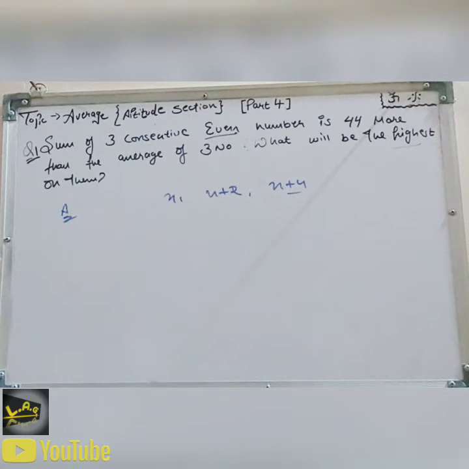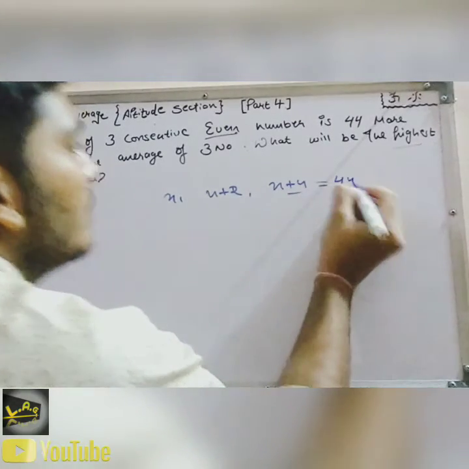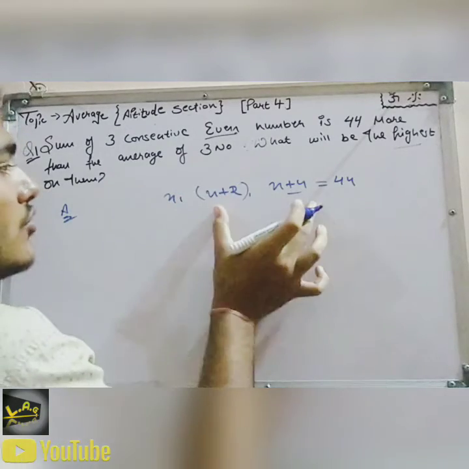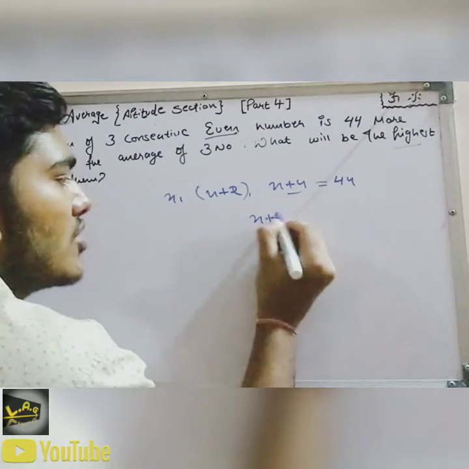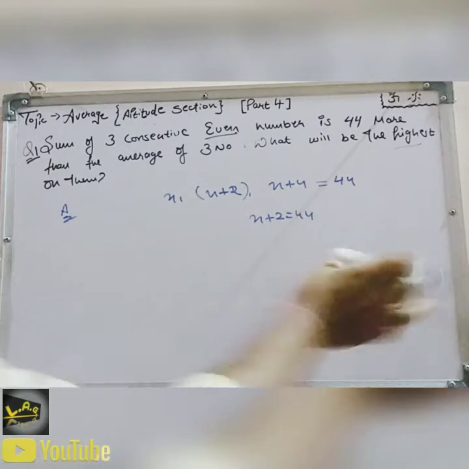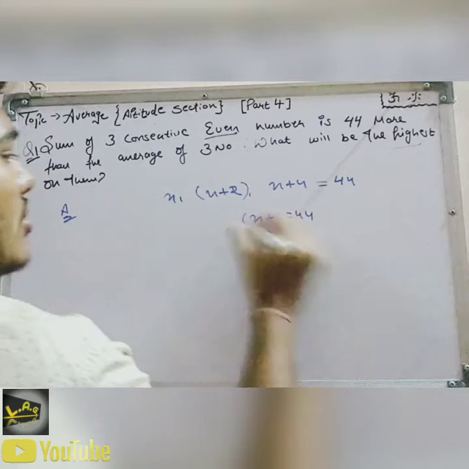That is the even numbers, right? Now the sum is 44, and the average will be the middle term, which is x plus 2. Now we don't have to solve it separately, we just put it in and solve.